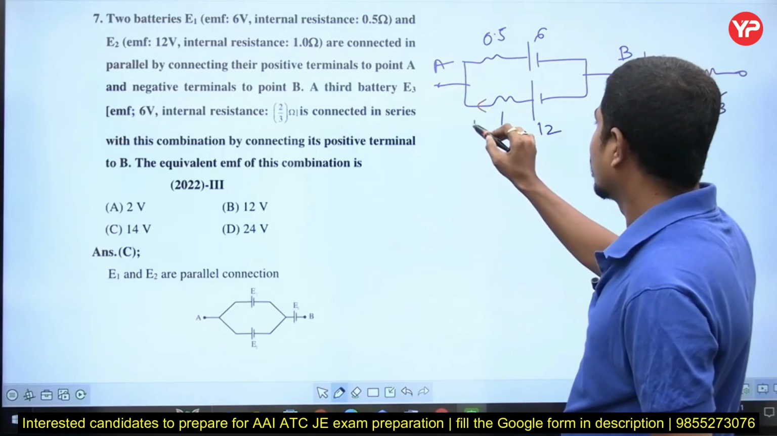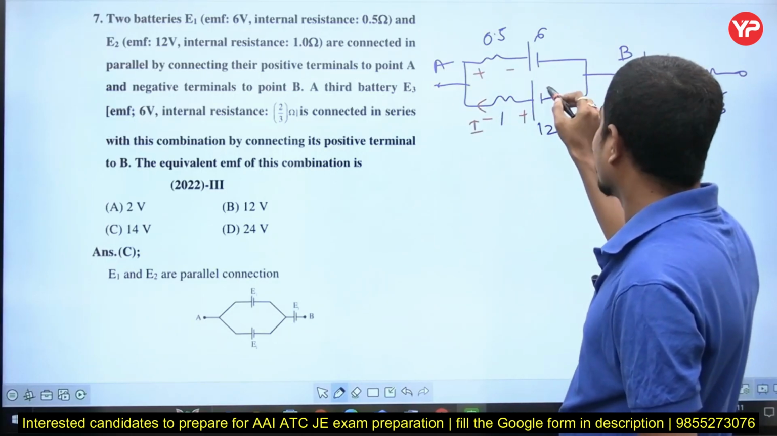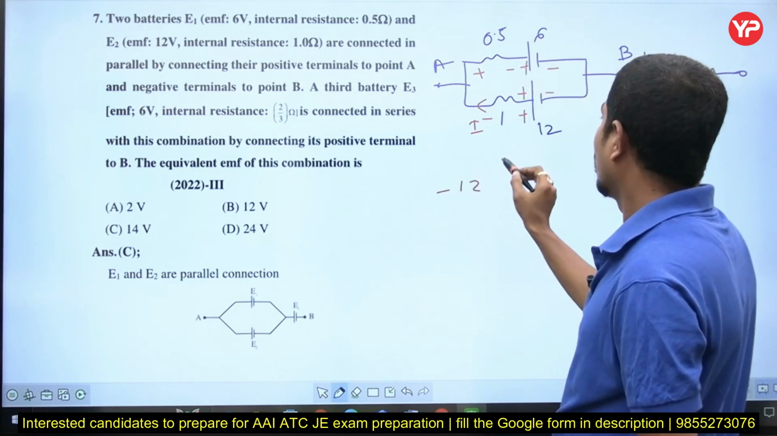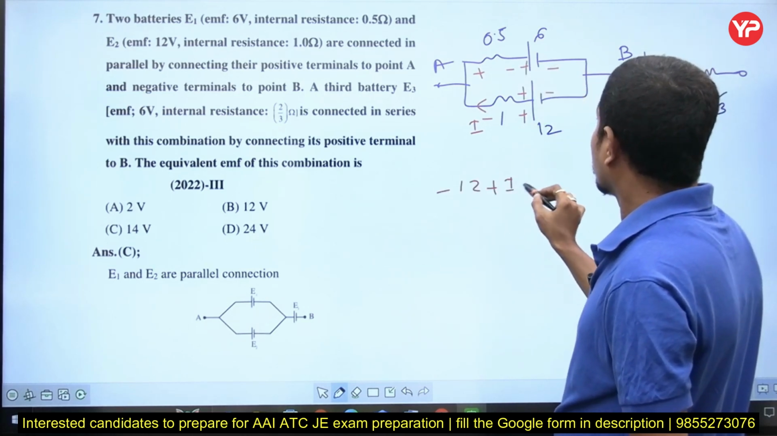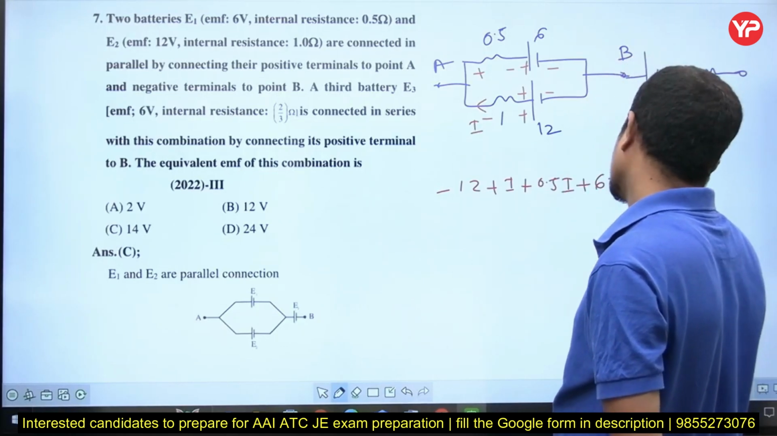In this closed path, current I is flowing. Therefore, this will be plus, this will be minus, this will be plus, this will be minus. Write the KVL. Minus 12 plus I plus 0.5 I plus 6 is equal to 0.